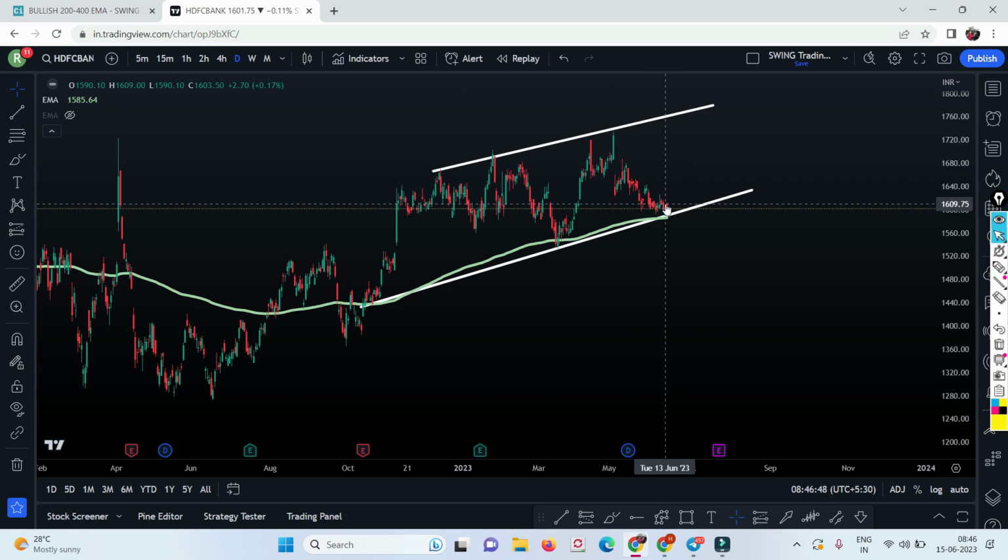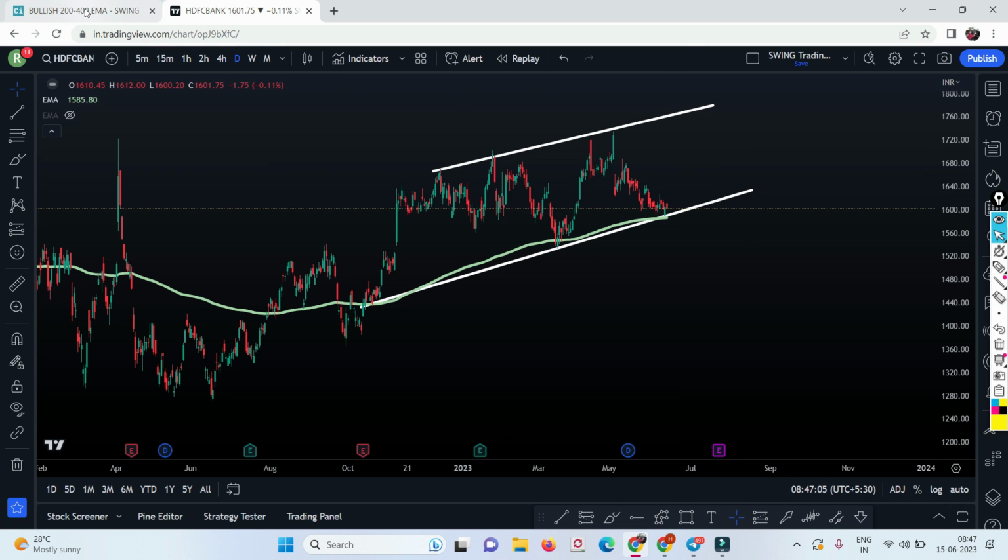But again, guys, I'm not giving you any recommendation. This is only for learning purposes, so don't enter into the stock. I mean, you got it, right? So try to filter out the stocks which are at the 200 moving average, and then if your price action says this has the potential, then you can capture.